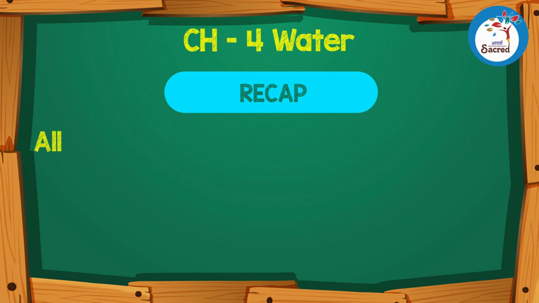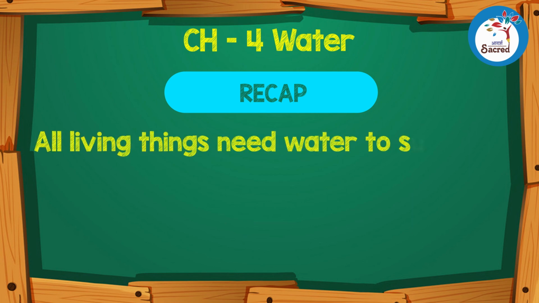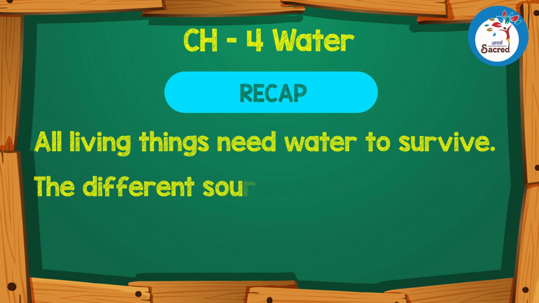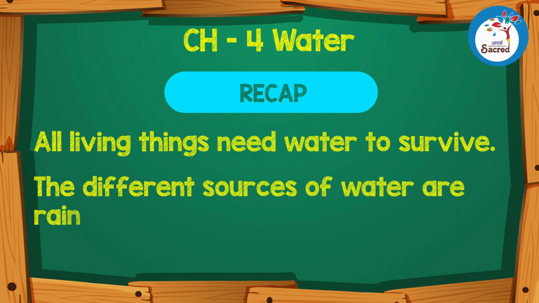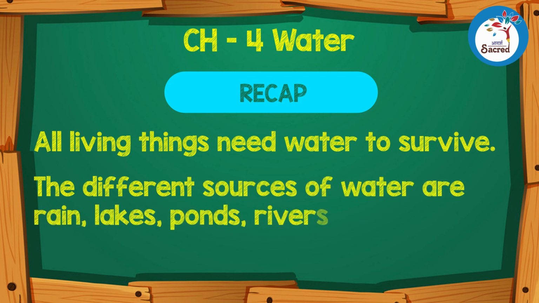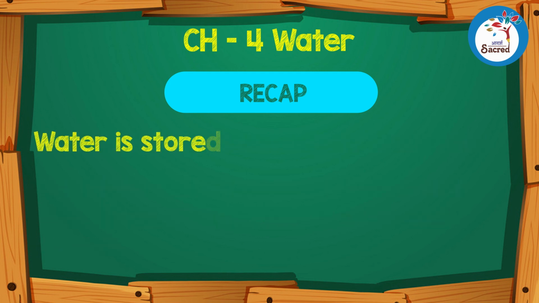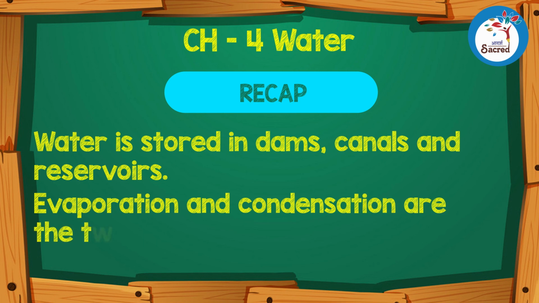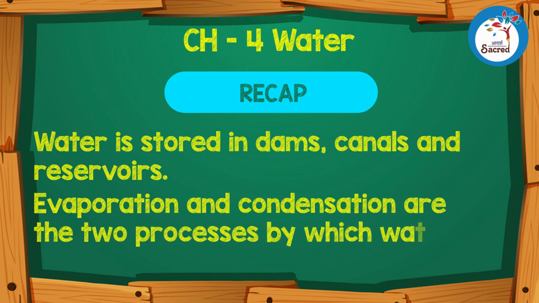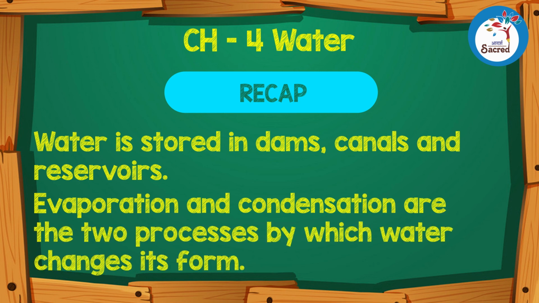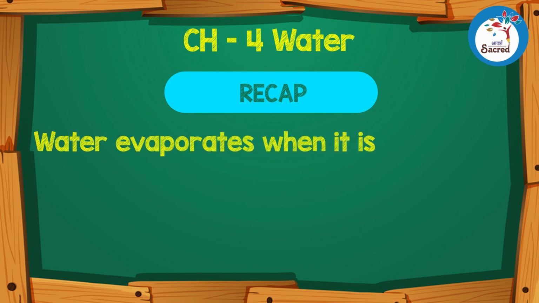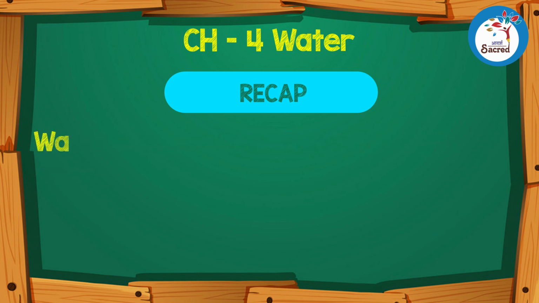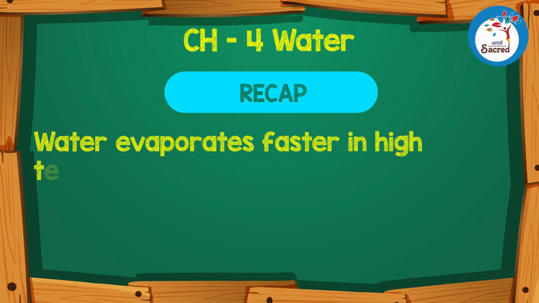Recap. All living things need water to survive. The different sources of water are rain, lakes, ponds, rivers, seas, and oceans. Water is stored in dams, canals, and reservoirs. Evaporation and condensation are the 2 processes by which water changes its form. Water evaporates when it is left in the open. Water evaporates faster in high temperature.